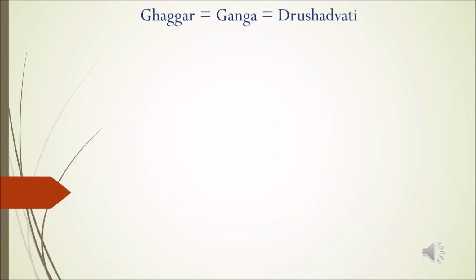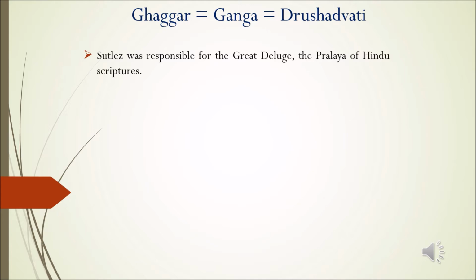From the foregoing discussions, we have understood that present-day river Satluj was responsible for the great deluge. And we have already got to know that river Yamuna and river Satudri are one and the same, and it is Satluj. But this is not the end of it. We have to address another issue.